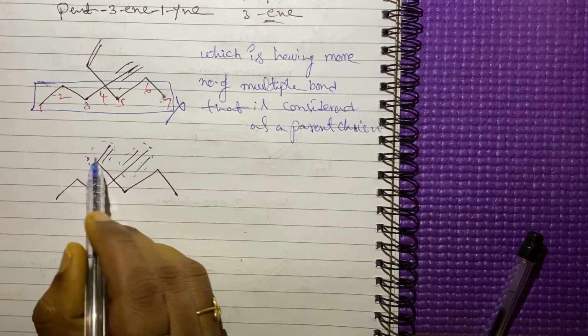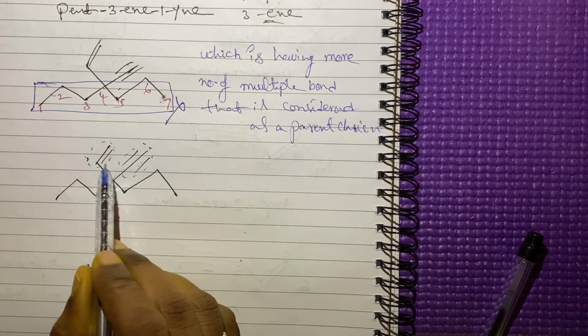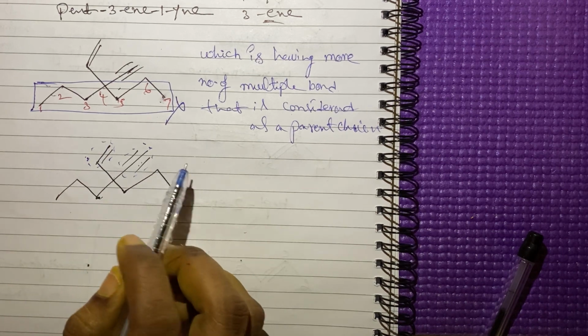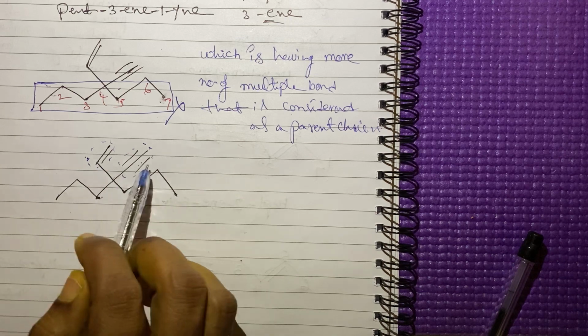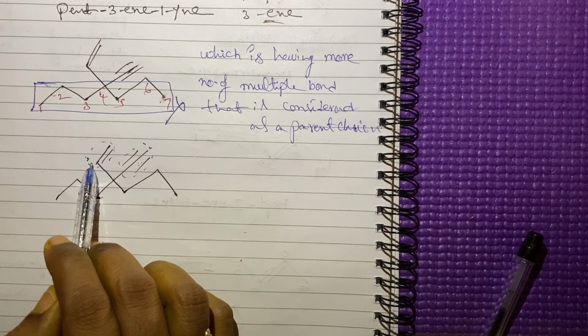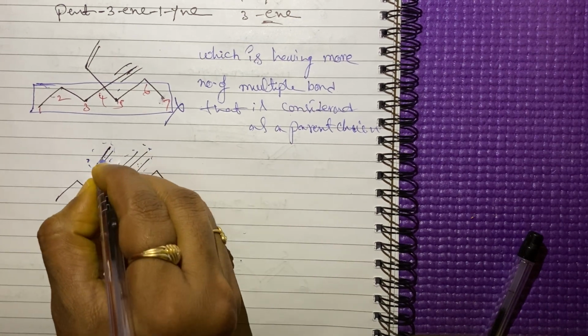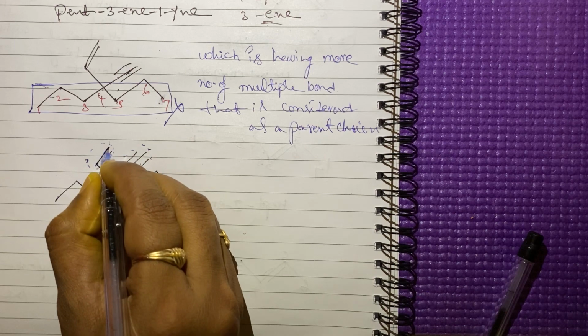So which one will you select as a parent chain? This one or this one? You can select the double bond side only. This we have to select.